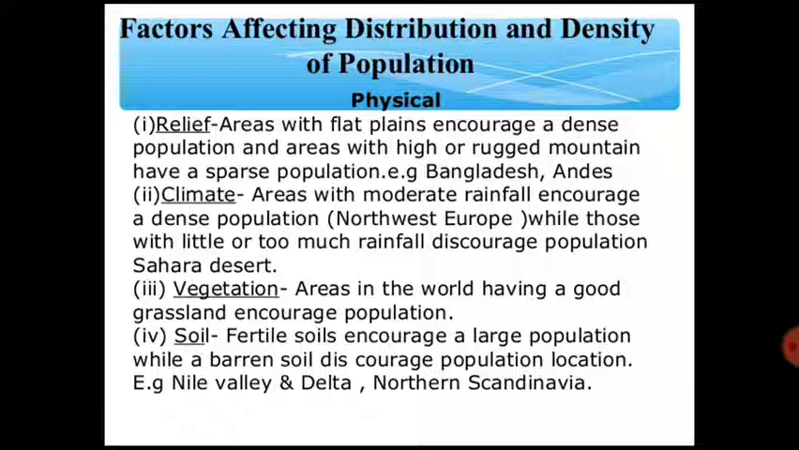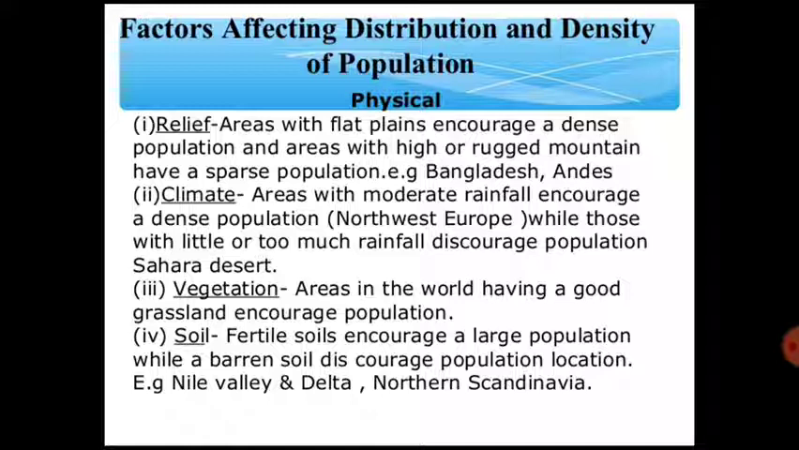The next point is vegetation. Vegetation is also a very important factor responsible for the uneven distribution of population. Suppose a place is highly dense with natural vegetation. To get wood and other forest products, many people concentrate there. So vegetation is also a very important factor.